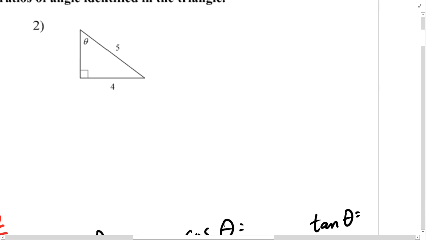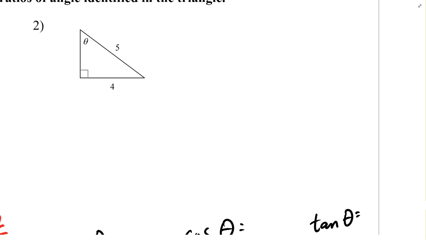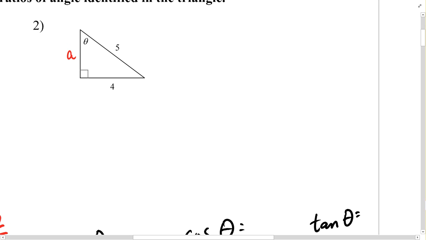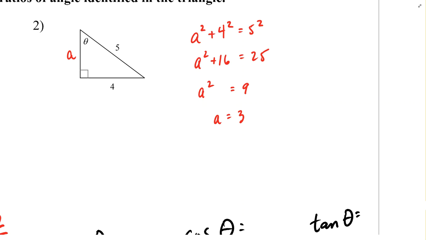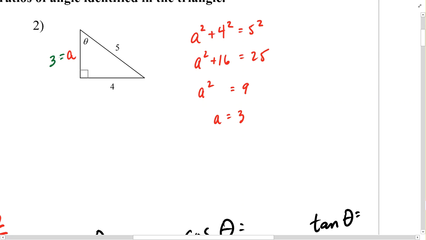Now in number 2, we have to solve for the missing side length. This time, however, this is a leg side. It's not a hypotenuse. And here I find that this missing side length is equal to 3. Notice that I had to use algebra along the way to isolate my A value this time.